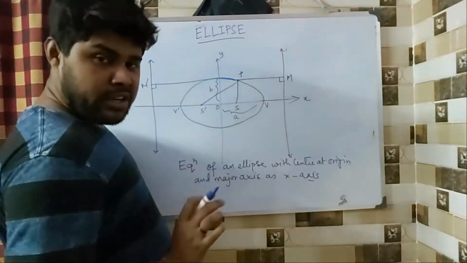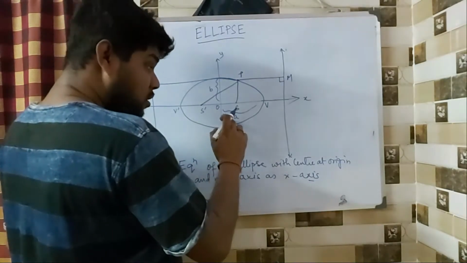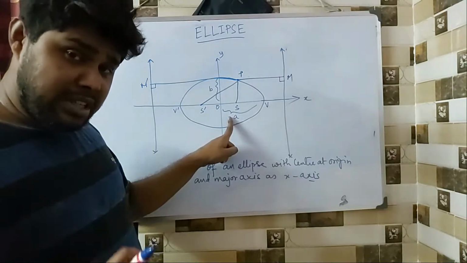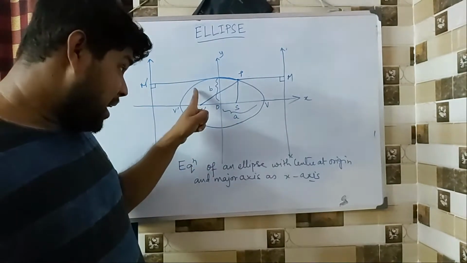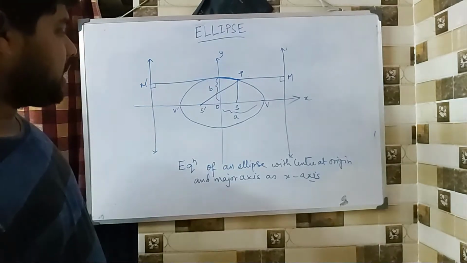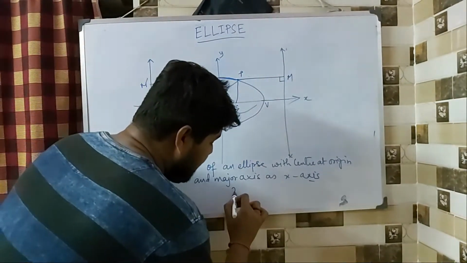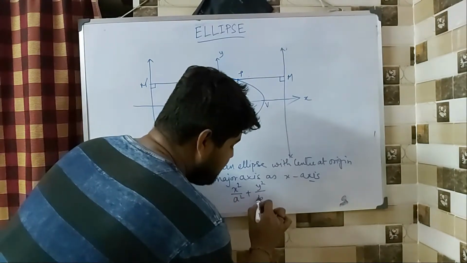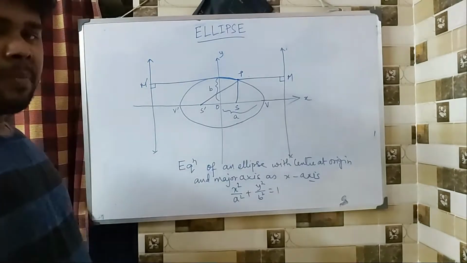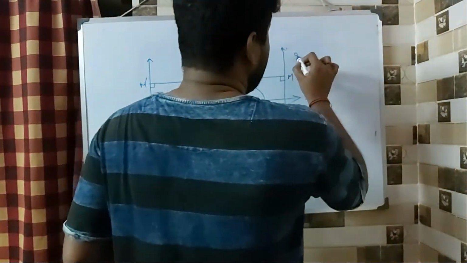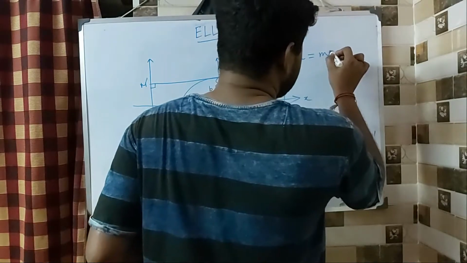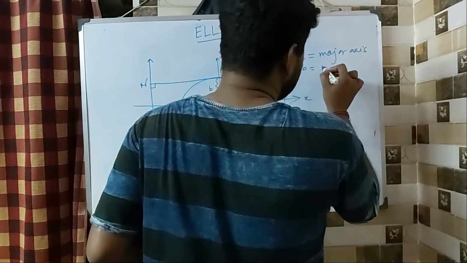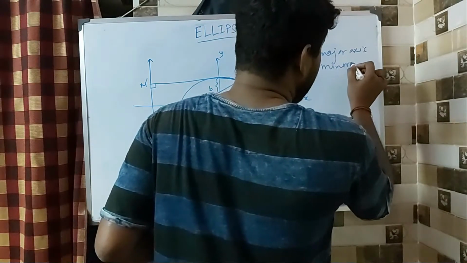Now, there are certain conventions that we need to follow. We are always going to denote the major axis with the letter a and the minor axis with the letter b. So this equation becomes x square by a square plus y square by b square is equal to 1. Fine. Where 2a is the length of the major axis and 2b is the length of the minor axis.